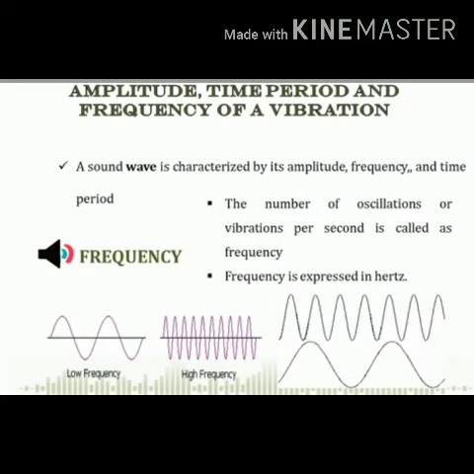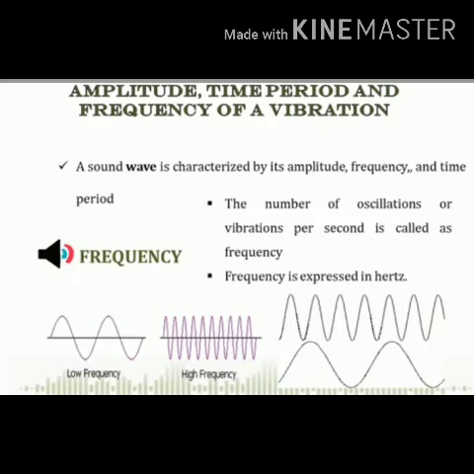Now let's see what frequency is. The number of oscillations or vibrations per second is called frequency. Now again observe the figure carefully. In the first figure you will be able to see the number of oscillations is less. As the number of waves is less, we will say the number of oscillations in 1 second is less, so the frequency will be less. Whereas in the other figure the number of oscillations is more. As you can see, the number of waves is more, so in 1 second it will be more. So we will say the frequency is more.